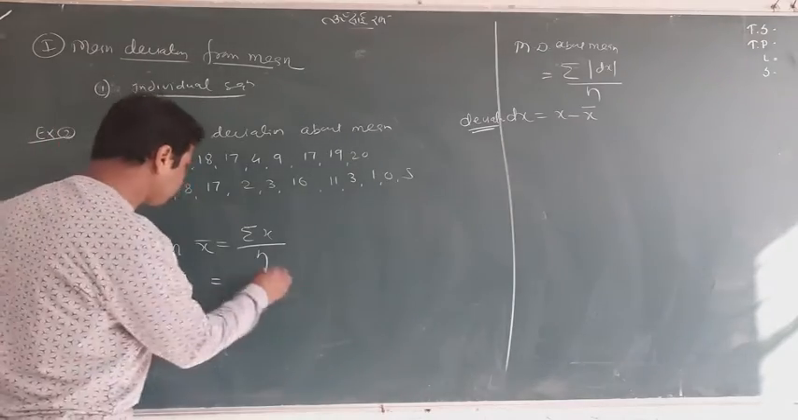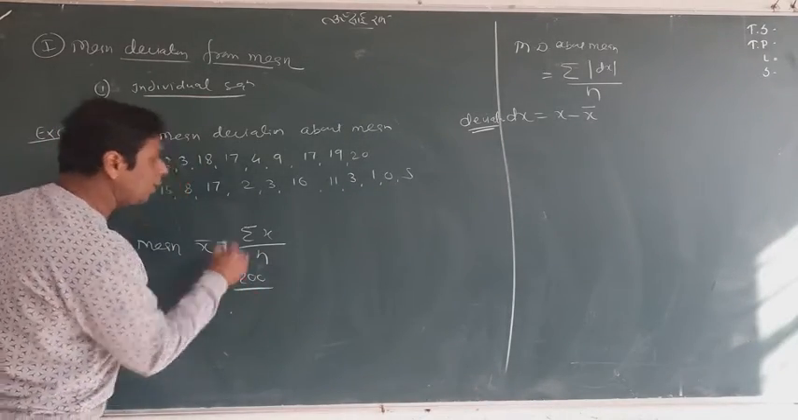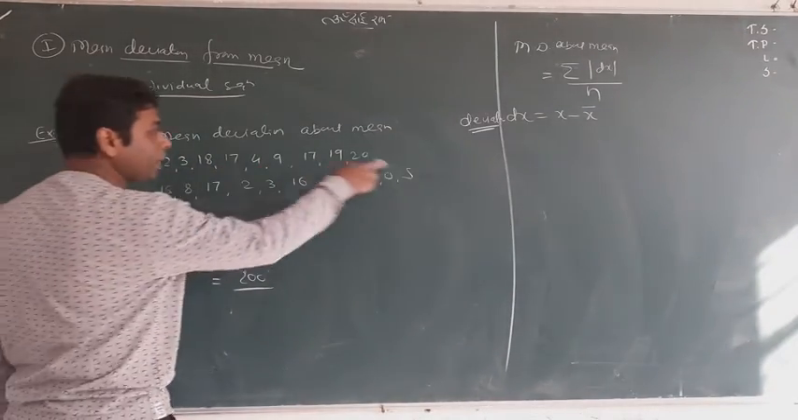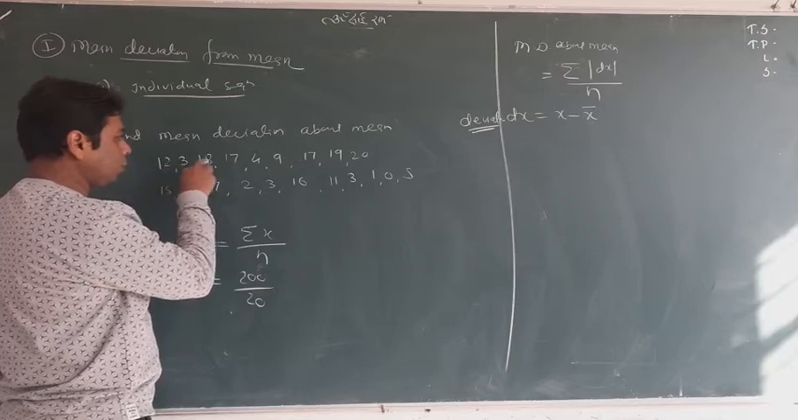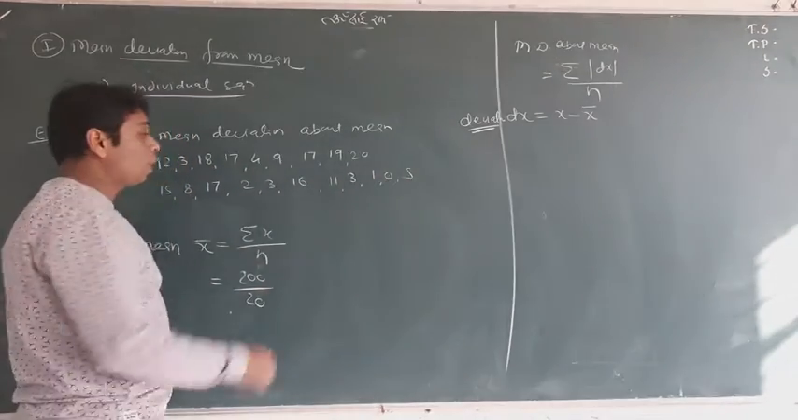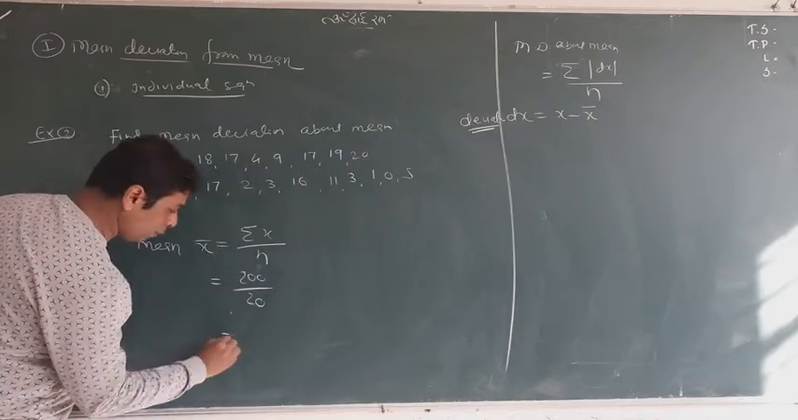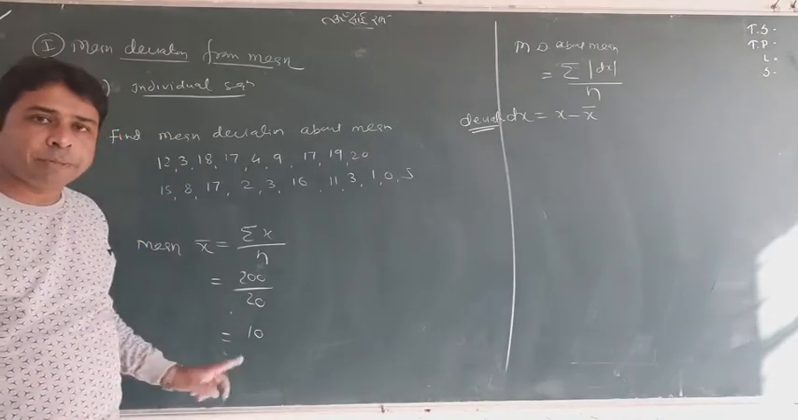In the book I can see it is 200. You can count. And the number of data is again given. This whole data is 20. You can count 1, 2, 3, 4, till here 20. So if you add all, you will get 200, and this is 20, so we'll have 10. So this is your mean.